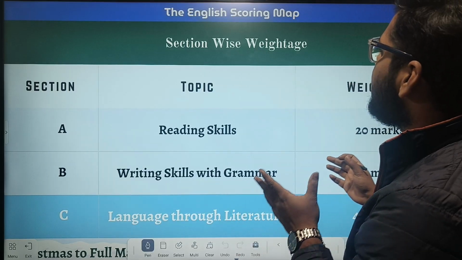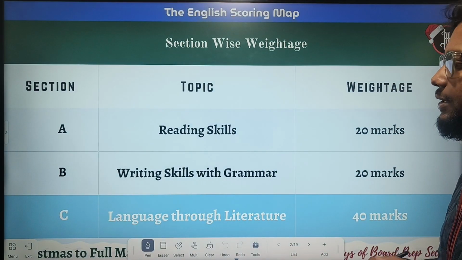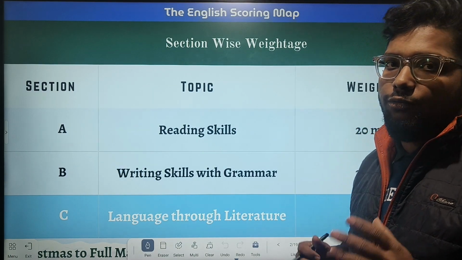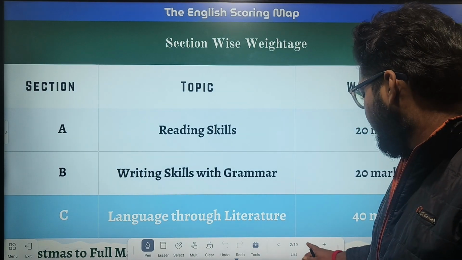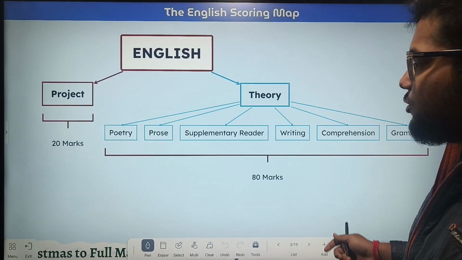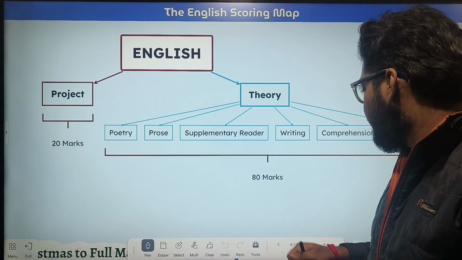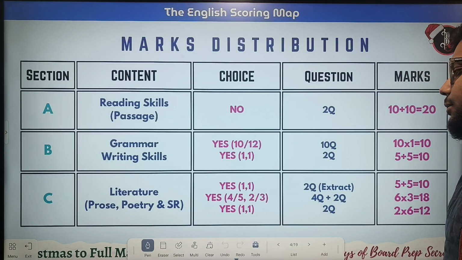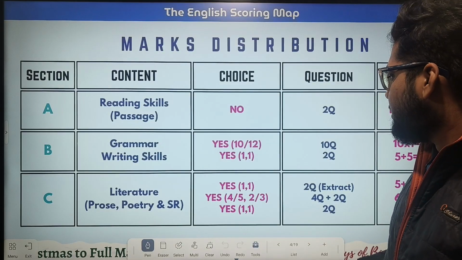Okay, so here we have the section wise weightage of every single thing, like we have discussed in our earlier videos, so we will skip this. We have also discussed this slide, so we will skip this too. And we have discussed the marks distribution also. Okay. Next up